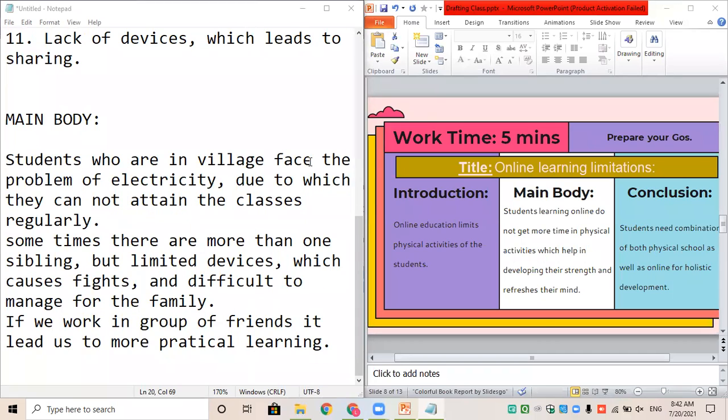Is there anybody who was finding it difficult to write the main body? Please let me know. Otherwise, we'll move on to the conclusion. Is there anybody who found it difficult writing explanation in your main body? Okay, if it's clear, give a thumbs up. Let's move on to conclusion quickly.